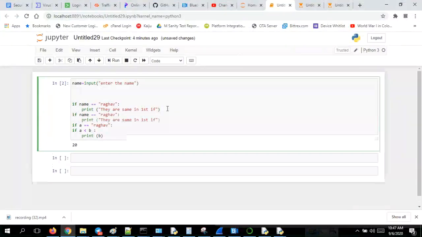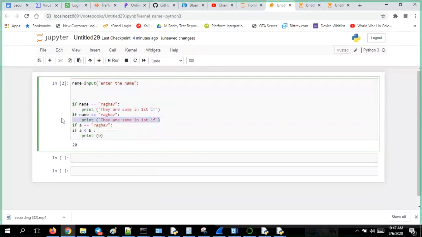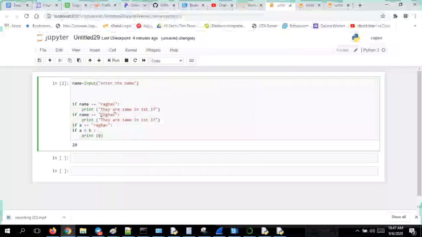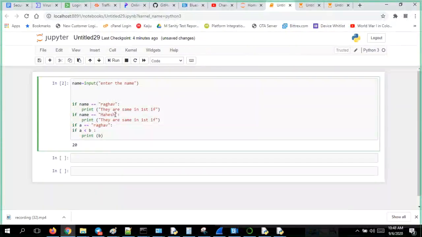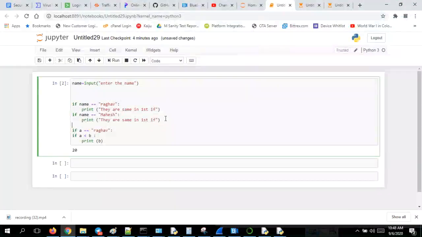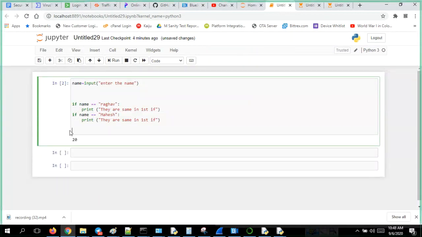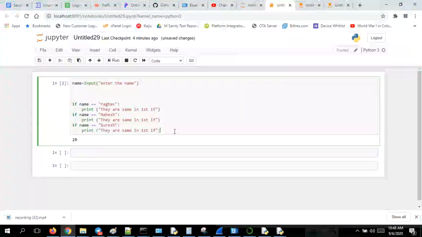Now you tell me, what I'll do is I have Mahesh. Now I have, let me remove this. I have Suresh. Now I don't have anything else. Now I'll execute the program.